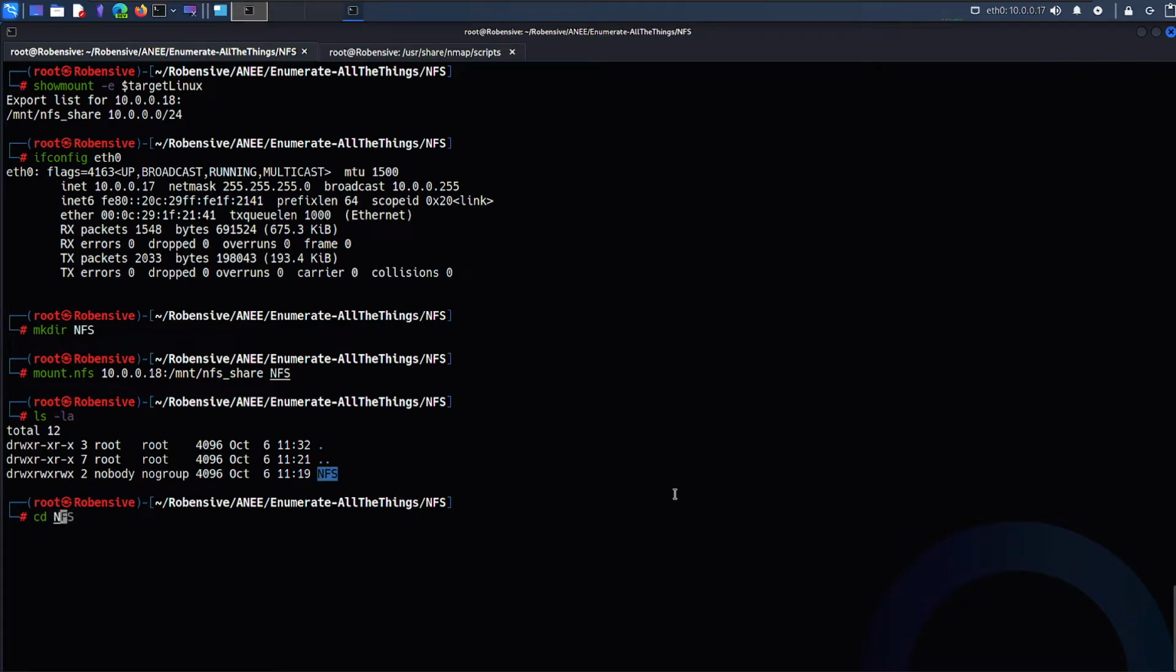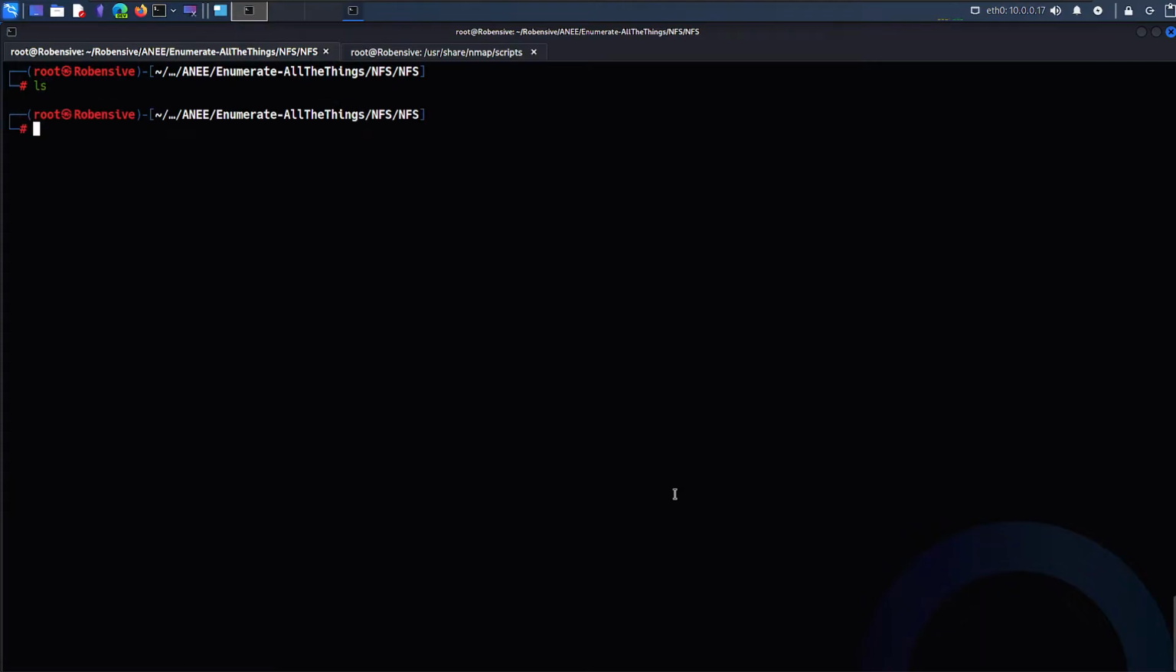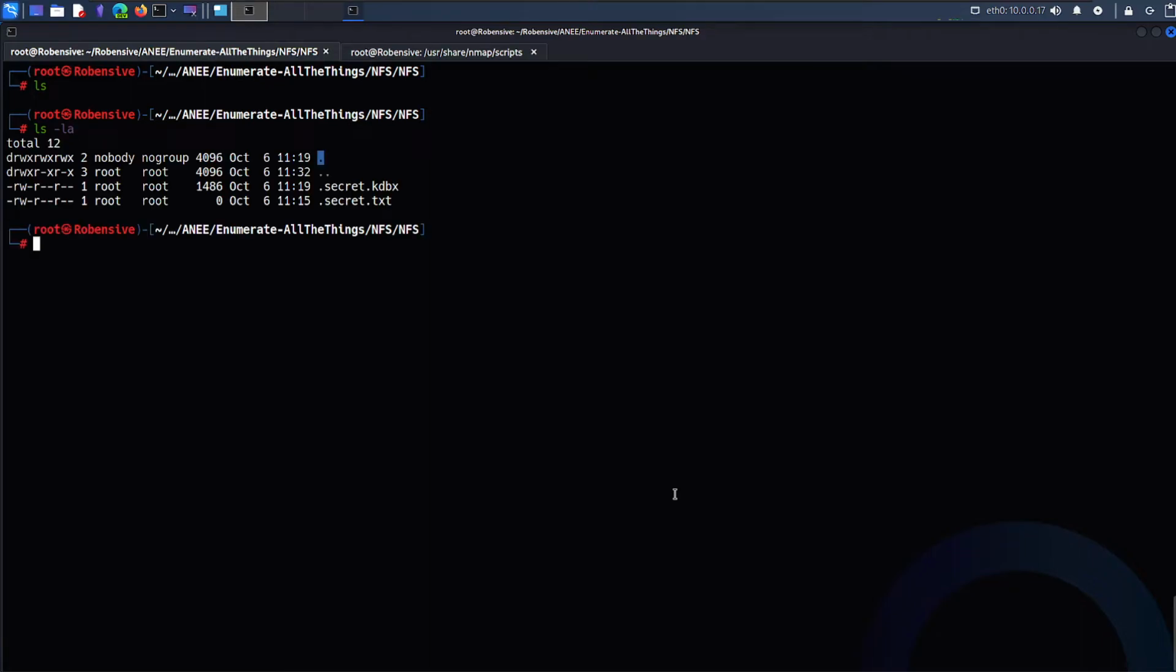So if I cd into nfs and ls, it doesn't display anything. But if I list hidden files, it should show some files with a dot. One file says secret.kdbx, another one says .secret.txt. This could be anything, right? These could be any secret files, any sensitive files. So your goal when you find an NFS service is to find sensitive information. And we already have sensitive information here.